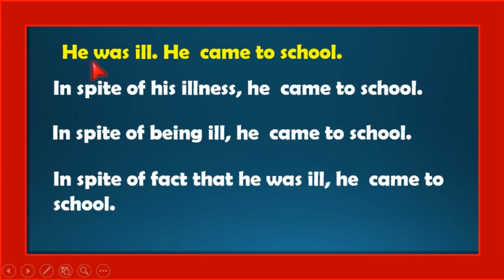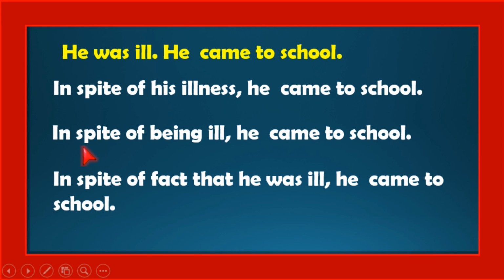Okay. With this example, we can wind up this video. Observe carefully. He was ill. He came to school. In spite of his illness, he came to school. Here the first structure is used. What is that? In spite of plus the possessive form of the pronoun and the noun form. Then the result. So, in spite of his illness, he came to school.